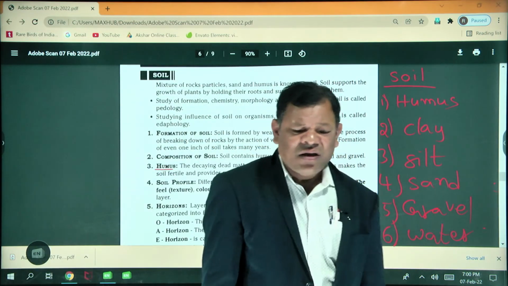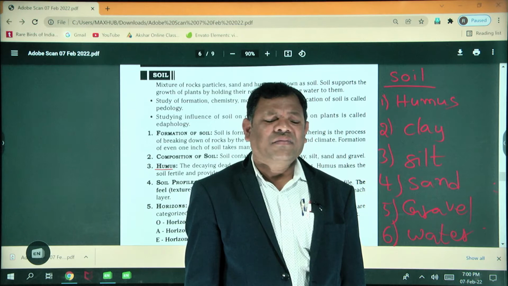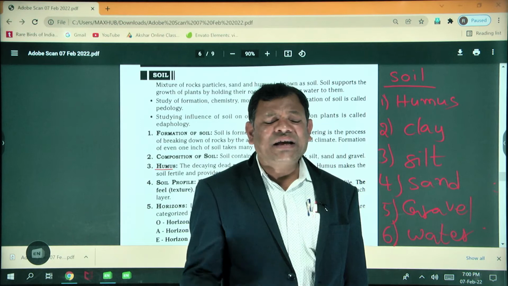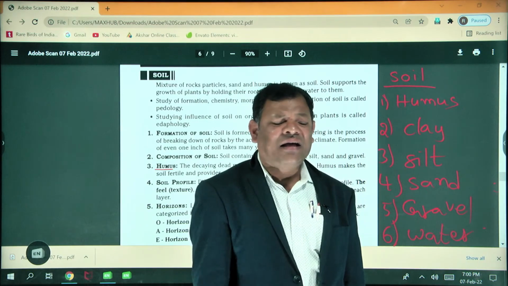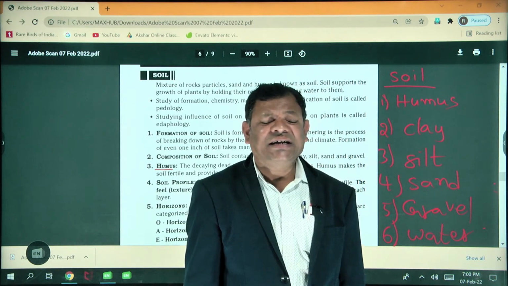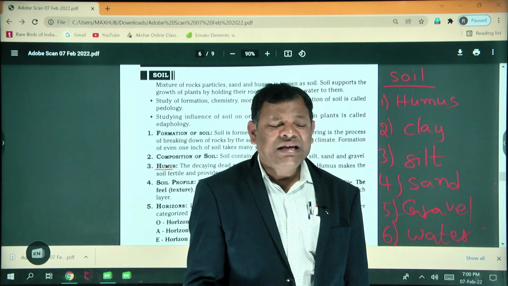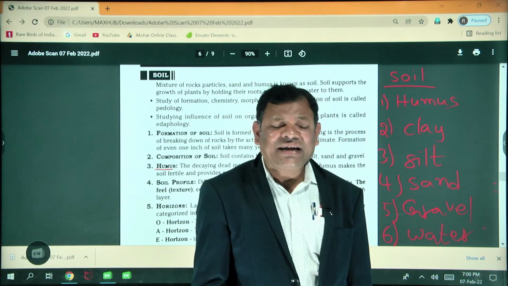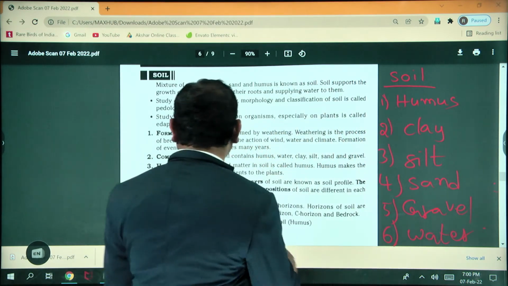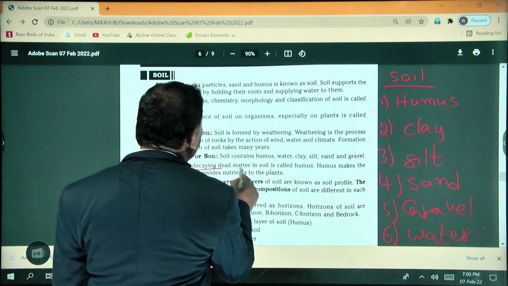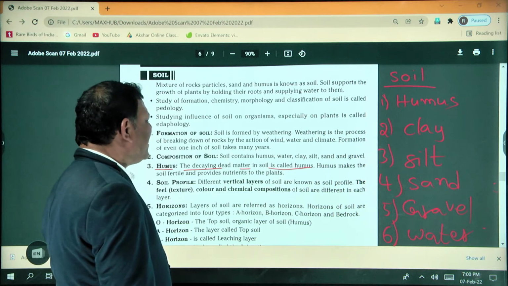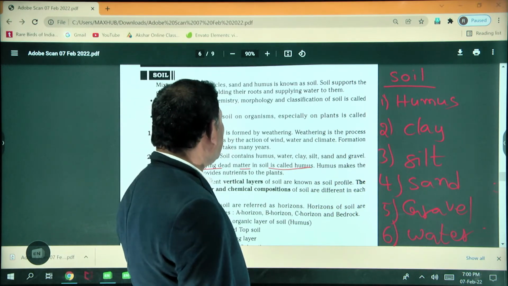For example, every organism after certain days dies. The dead and decaying matter present in that area is known as humus. So the decaying dead matter in the soil is called humus.